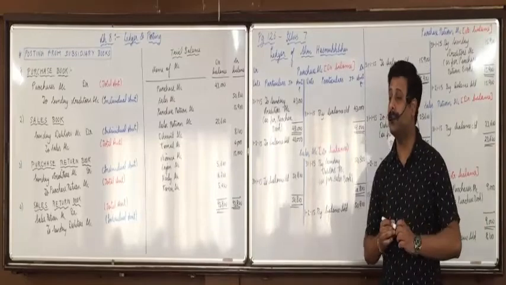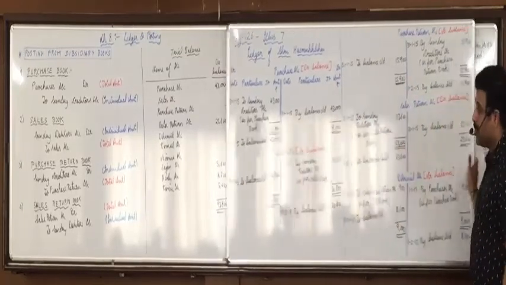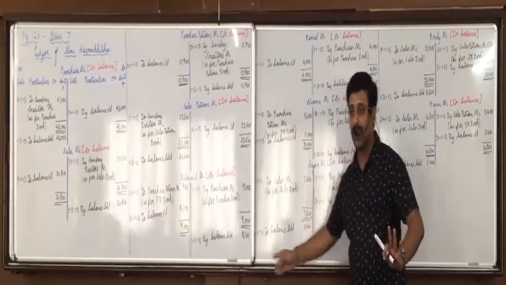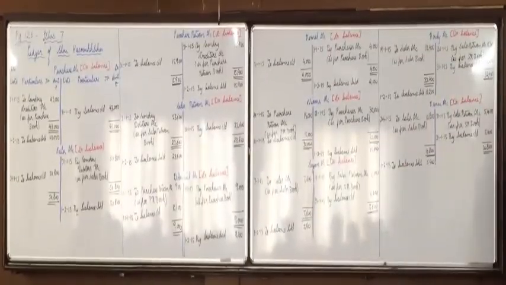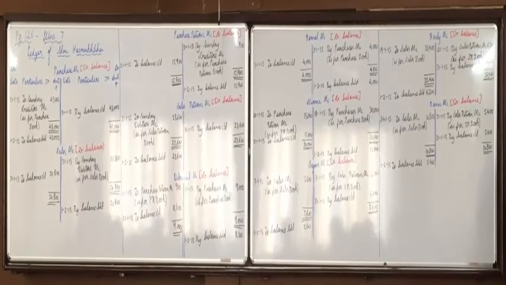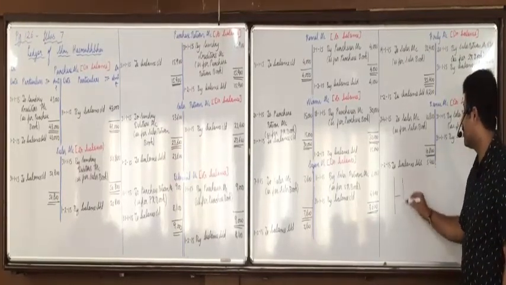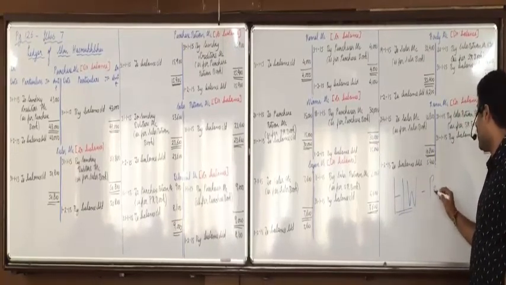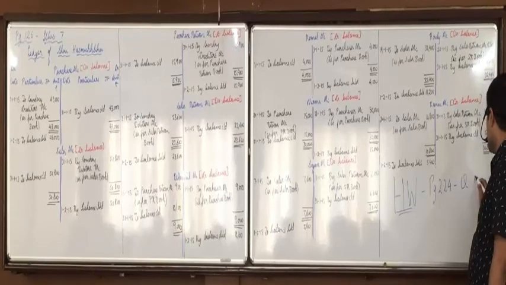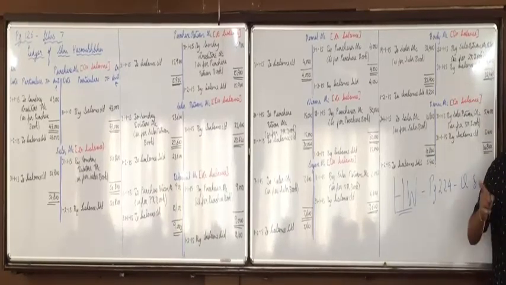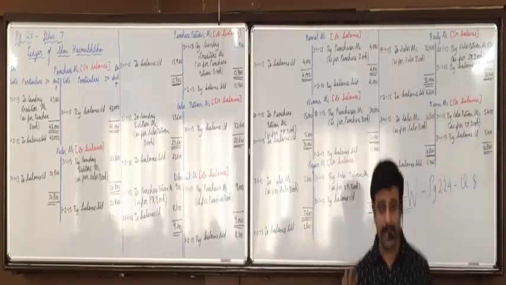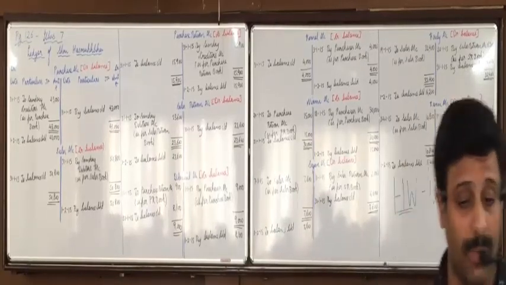All of you are clear with that? So, any confusion with how to do ledger and posting from subsidiary books? So, that is also completed. Your homework will be page 224, question 8. First, you will make the purchase book, sales book, purchase return book and sales return book. Thereafter, you will do the posting from the same.